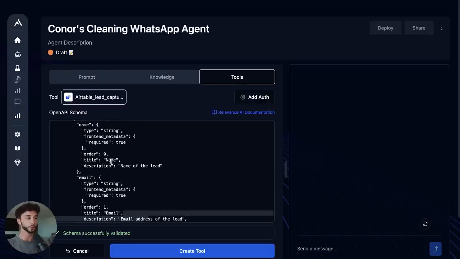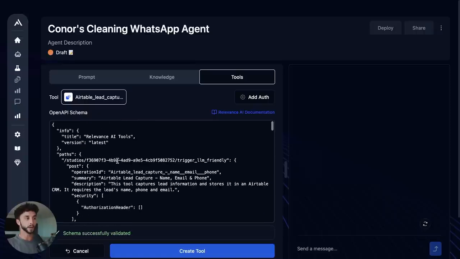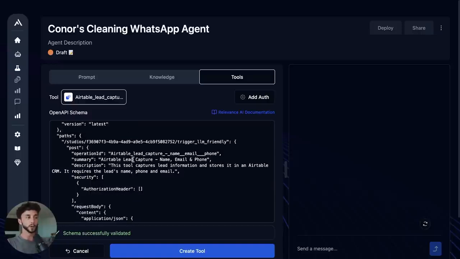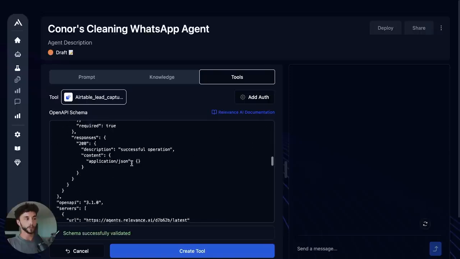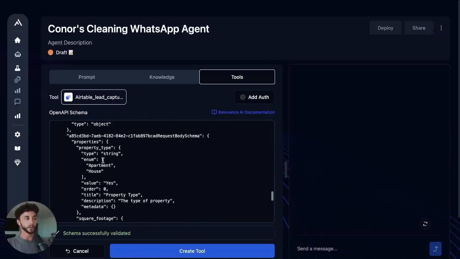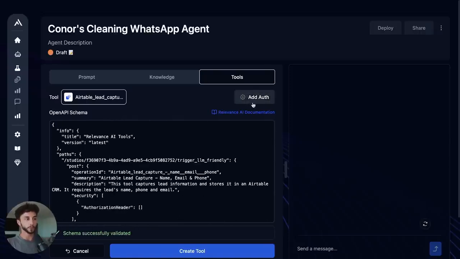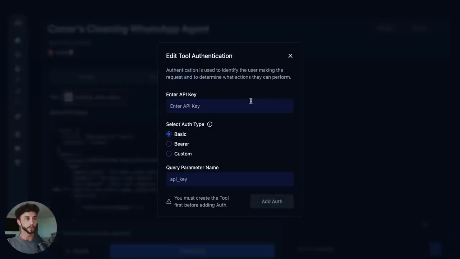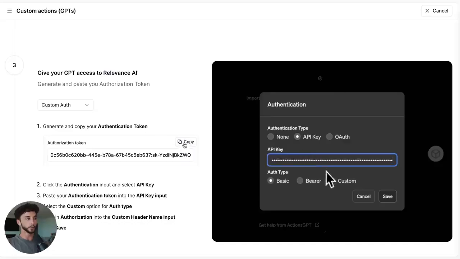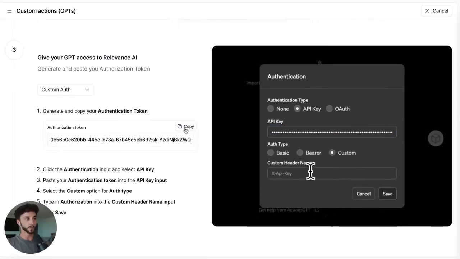So that's probably the most difficult technical part of this whole video, but I did want to give you a bit of context on how that kind of fits together. This is quite a complex schema. Relevance puts it together in a little bit more complex way by using these schemas for the inputs down here. But long story short, if we then go to the add auth button, we need to set up our authentication, which we can do by coming back to Relevance and copying this.